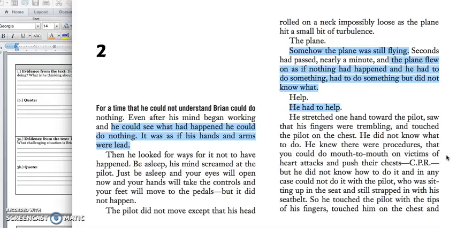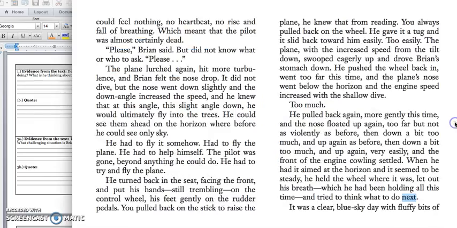So he touched the pilot with the tips of his fingers, touched him on the chest, and could feel nothing, no heartbeat, no rise and fall of breathing, which meant that the pilot was most certainly dead. "Please," said Brian, but did not know what or who to ask. "Please." The plane lurched again, hit more turbulence, and Brian felt the nose drop.